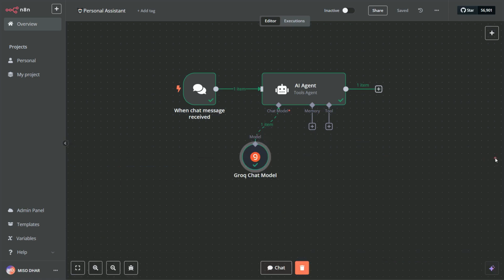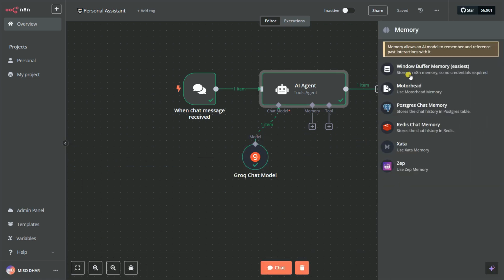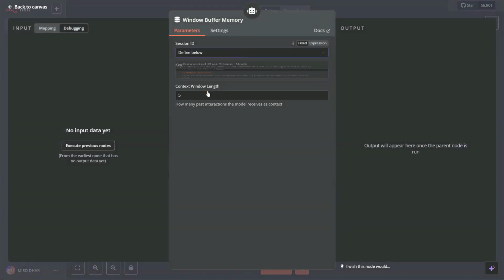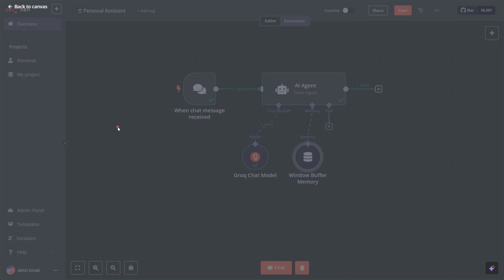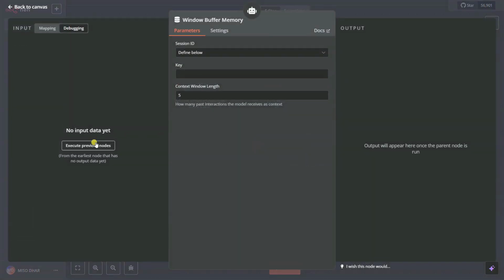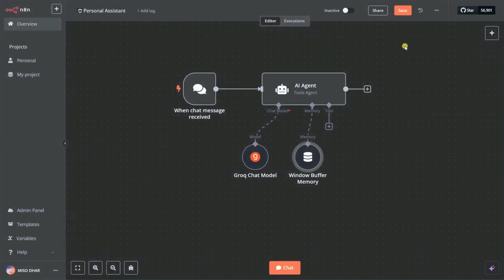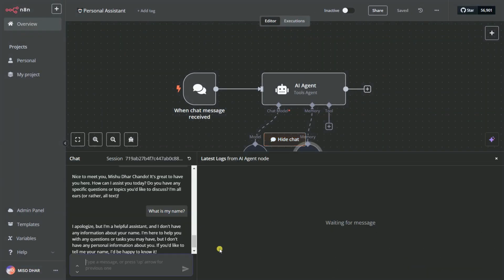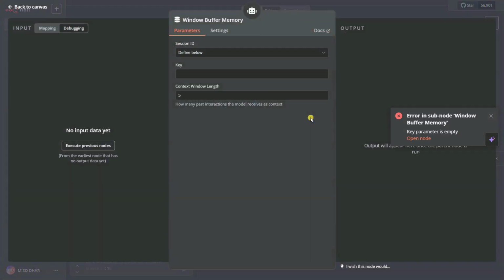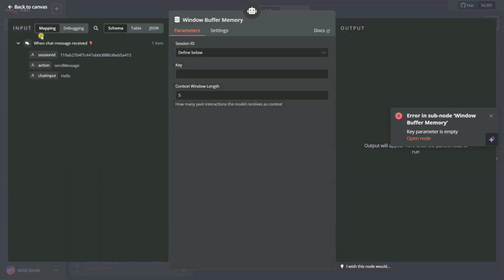So to give it memory as well, I'm going to click here and add the window buffer memory. I need to select the chat defined below, and inside this key I need to give one. Okay, I need to delete it first, so I can go here and execute the previous node. The previous node is not executed, so let's say hello. Okay, window buffer memory is not available. I need to go here, and I hope it will now execute. Yep, executed, sorry.